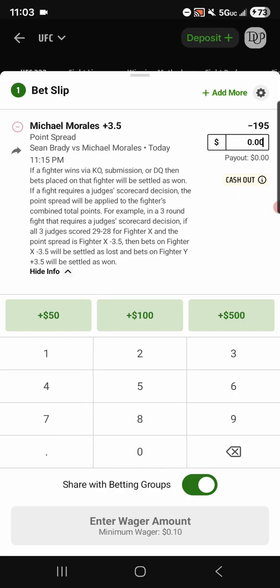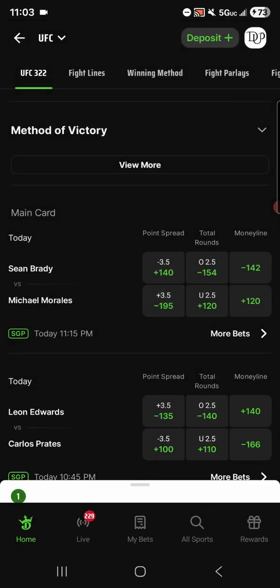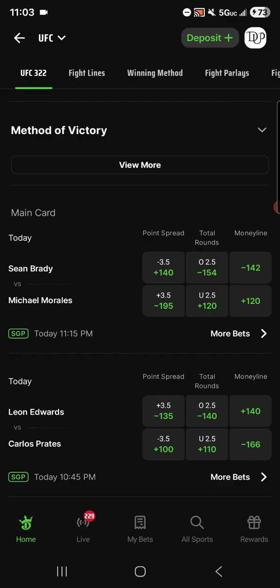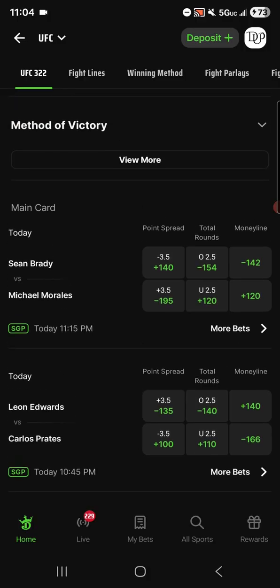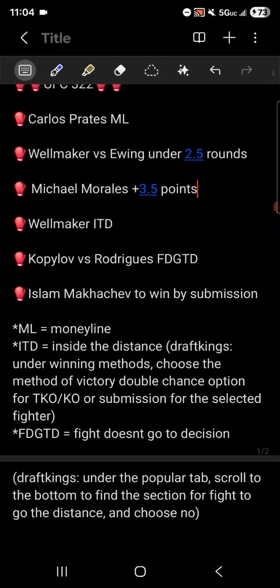Now, on the flip side, let's say Sean Brady wins by submission, right, which is not crazy to say, let's say he submits Michael Morales, then obviously we lose this bet, right? Because not only did our fighter not win inside the distance, but he didn't make it to the decision to see if he could make the 3.5 points or not, right? So it should make sense. And hopefully all of that makes more sense now. Like I said, I'm constantly getting questions about how there is a point spread in the UFC, right? So hopefully that starts to make more sense now.